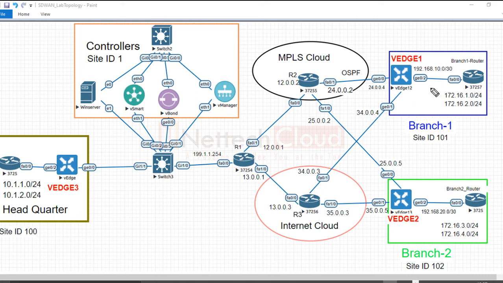Same here, like with my VPN number 10, and here again VPN 10, and let's say here there is another VPN, VPN 20. So by default, VPN 10 will never communicate with VPN 20 without creating any policy or the route leak sort of thing. And this VPN ID is again tagged here. So very quickly, I'm going to show you.